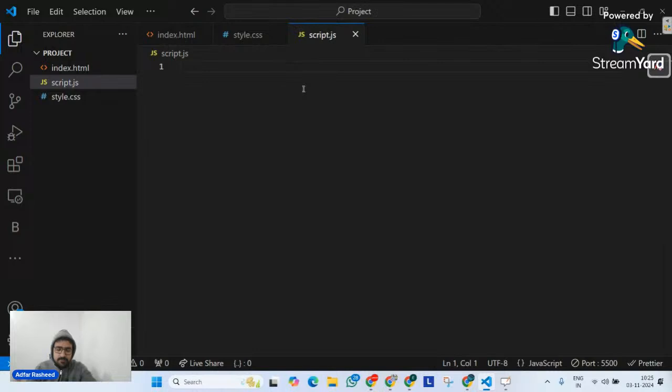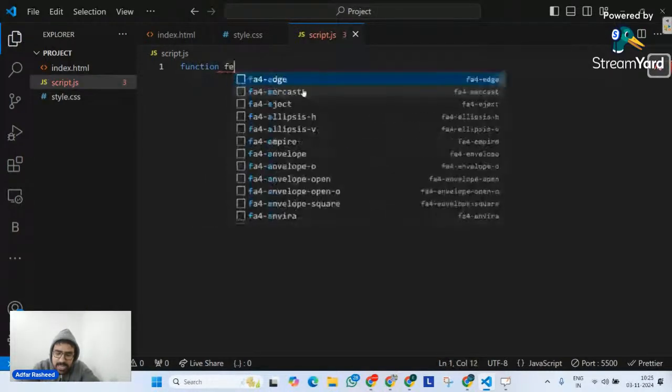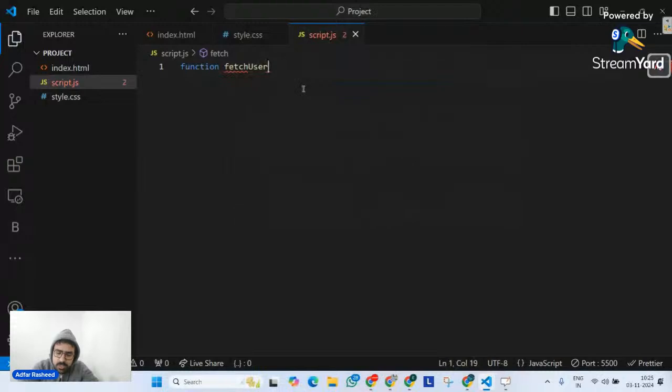Let's suppose whenever I click on this, the function I am going to call is fetch user info, because I'm interested in user info. Now see and try to understand what I'm trying to say here. I have a function called fetch user info, a simple, straightforward function.